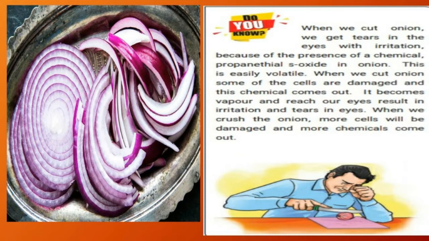When we cut an onion, some of the cells are damaged. Because of the damaged cells, a small chemical reaction occurs. It becomes vapor and reaches our eyes. So, it results in our tears. Because of that only we get tears in our eyes while cutting the onion.